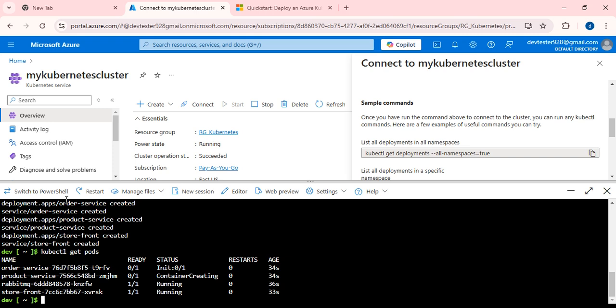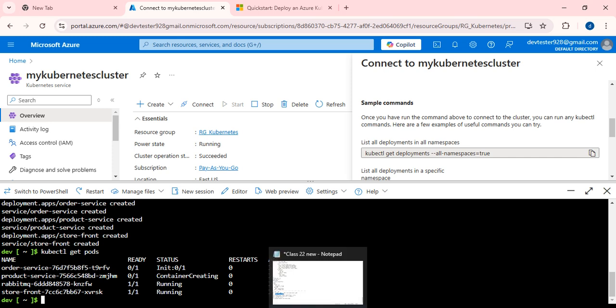Yes, the pods are showing now. Two are running, one has been initiated, it is pending. The second one is in the container creating state. So it will take some time to get created fully.